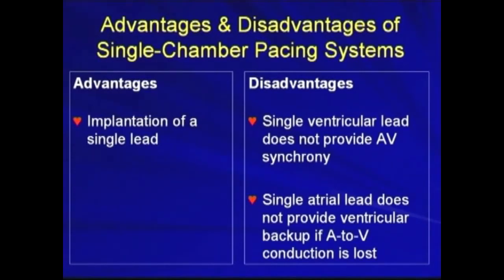So what are the advantages and disadvantages of a single chamber pacing system? The advantage, of course, is a much simpler implantation. It just involves a single lead. But the disadvantages include that a single ventricular lead does not provide AV synchrony. This is very important, especially for some patients. And a single atrial lead does not provide ventricular backup if AV conduction is lost sometime later.